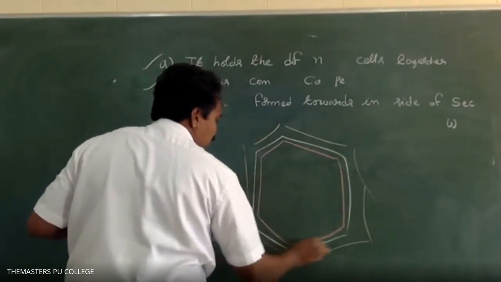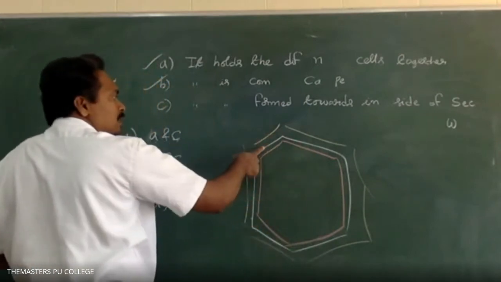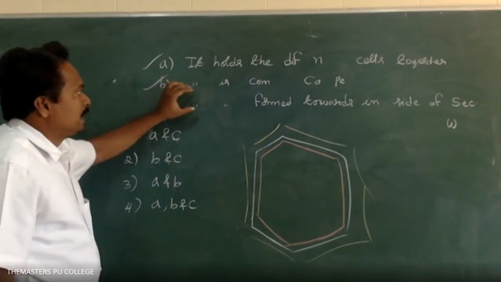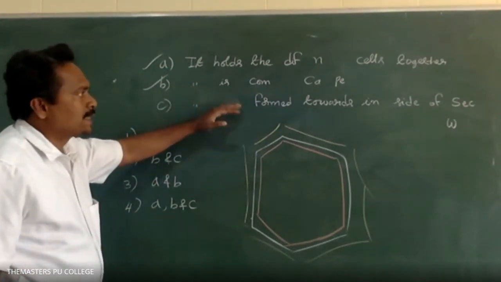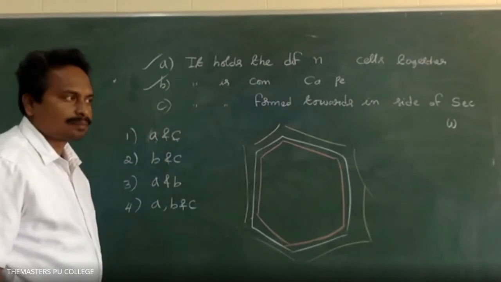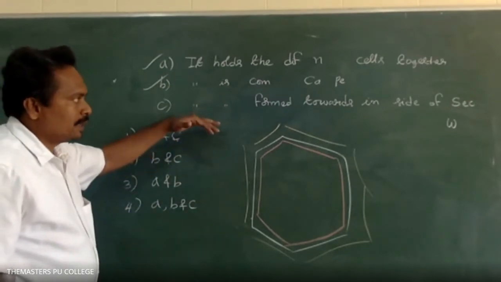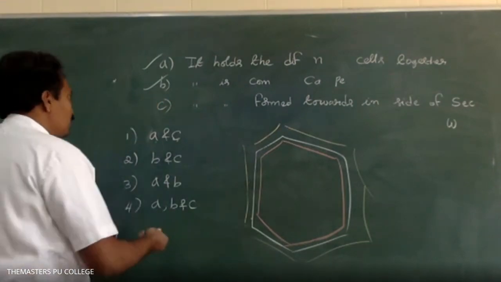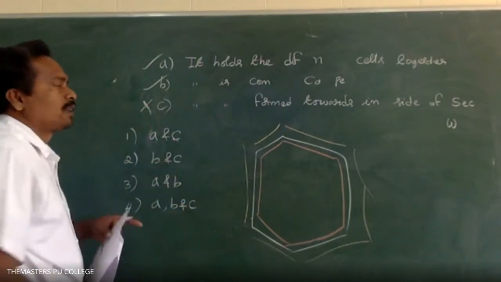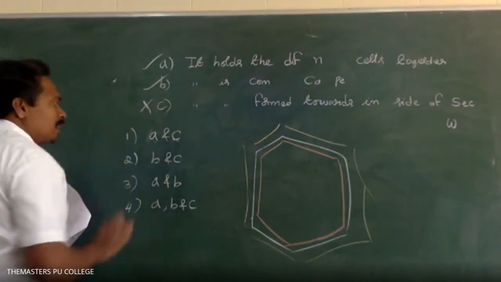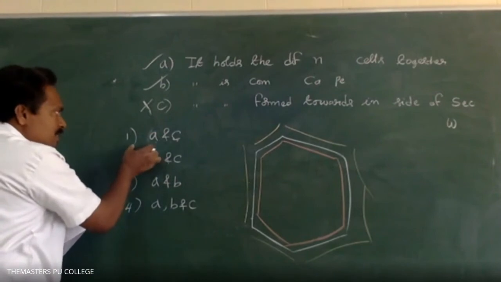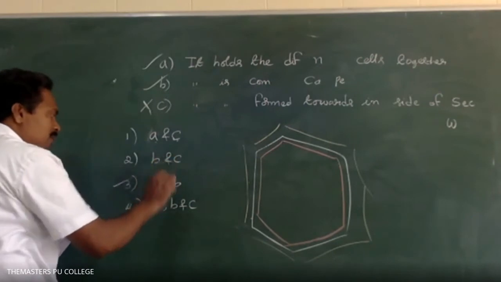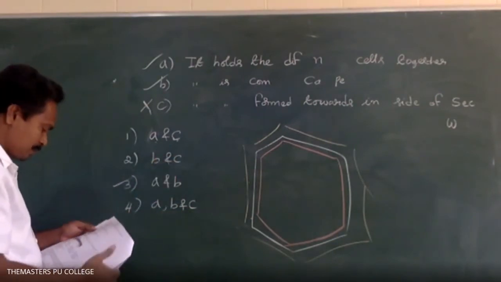The cell wall consists of middle lamella, primary wall, and secondary wall. So the statement C, inner side of secondary wall, is incorrect. The correct combination is A and B. The third option is the correct option.